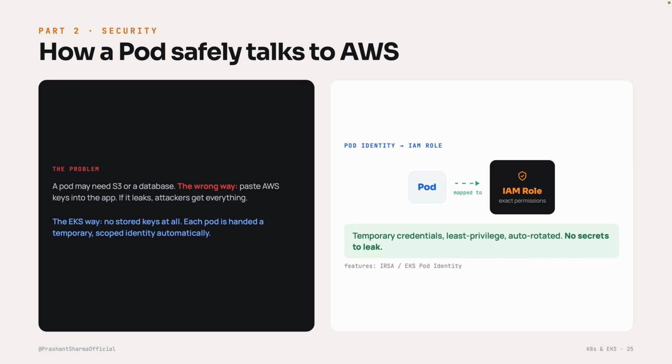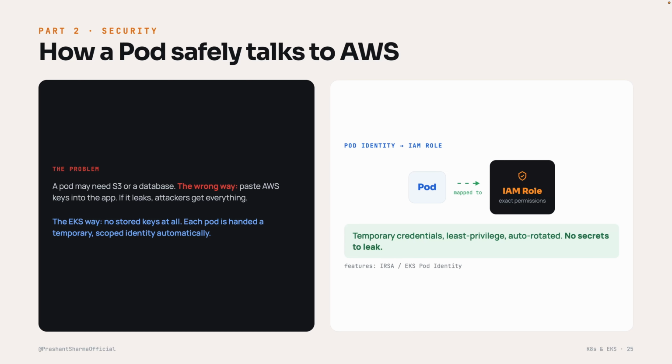Now let's talk security, specifically how a pod safely talks to AWS. This matters, so stay with me. Here is the problem. Say a pod needs to read from S3 or your database. The tempting wrong way is to paste your AWS access keys right into the app. Please don't, because if that app ever leaks, through a bug, a breach, or a public repository, an attacker now has your keys and they have got the run of your account.